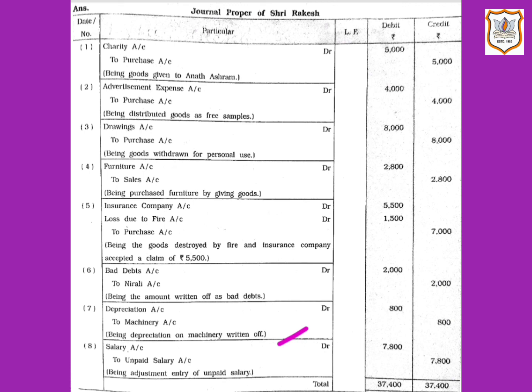And as it is unpaid or it is yet to be paid, if any expense is outstanding or unpaid, it will be considered as our liability and it will be credited, as we know that liability has credit balance. So as per modern approach, outstanding salary account will be credited.